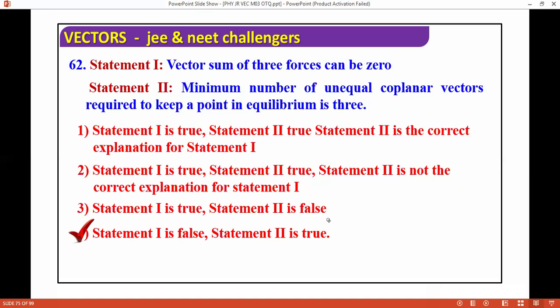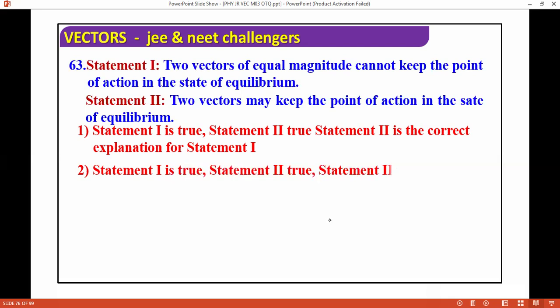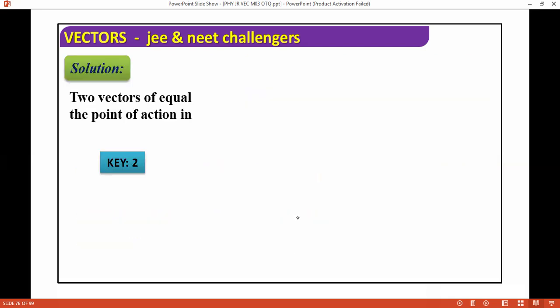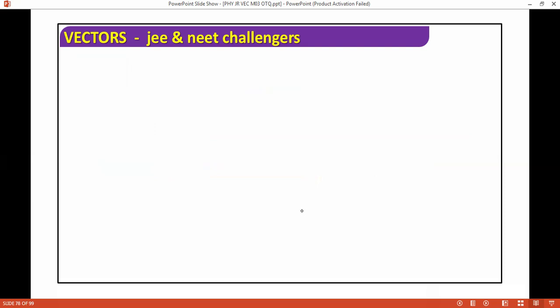Okay, next question. Two vectors of equal magnitude cannot keep the point of action in the state of equilibrium, and two vectors may keep the point of action in the state of equilibrium. See, if you are applying two vectors, but their magnitude is the same.